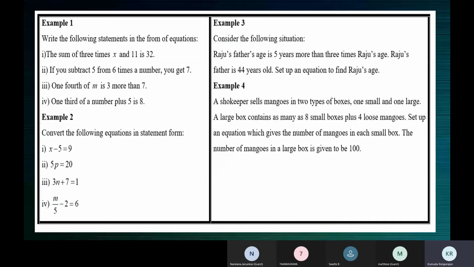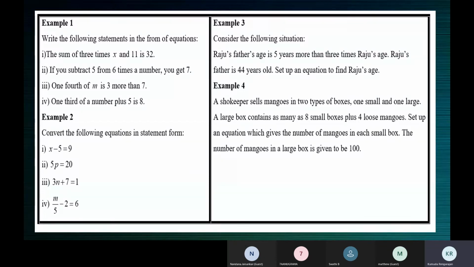Or you can say when 5 is subtracted from x. After from you must say x, because x is written first, no? So after from you must say x. You must say when 5 is subtracted from x, we get 9. See, you can write you get, we get, I get. Okay, whatever.